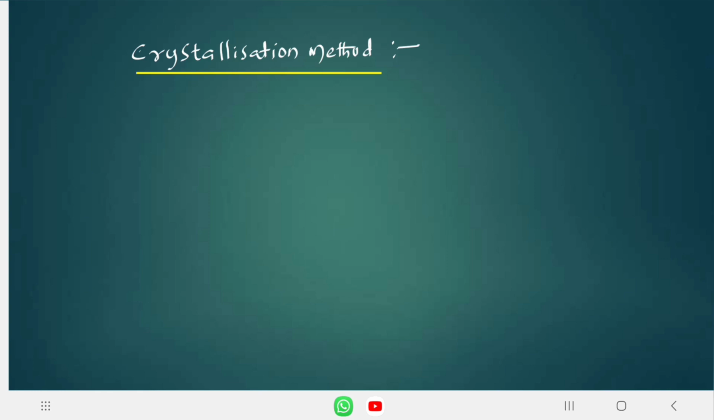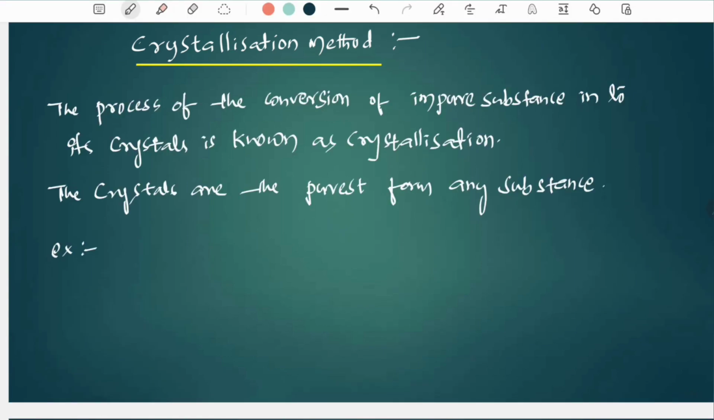What is crystallization? Crystallization means the process of conversion of an impure substance into its crystals. The crystals are the purest form of any substance.